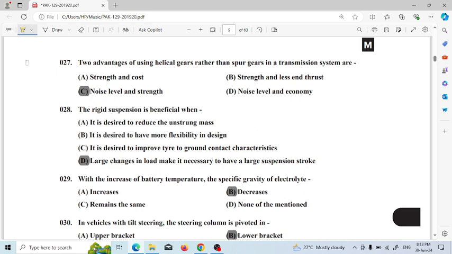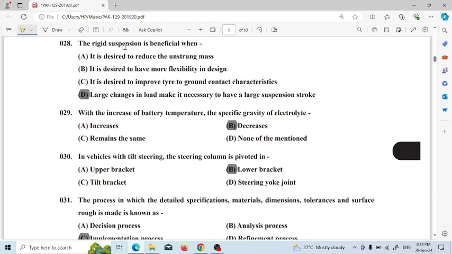Next question is from gears, and gear is also a part of the transmission system of an automobile, so we have to discuss this question. Question number 27: two advantages of using helical gear rather than spur gear in a transmission system are noise level and strength. The noise level will be less, and the strength will be comparatively higher than the spur gear.